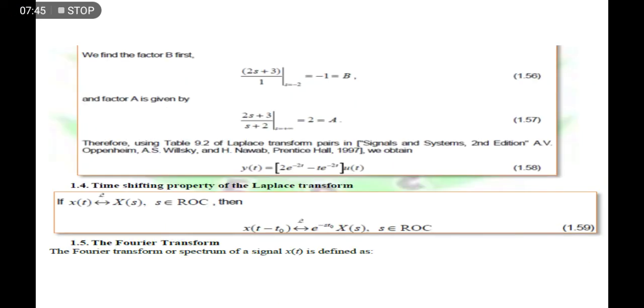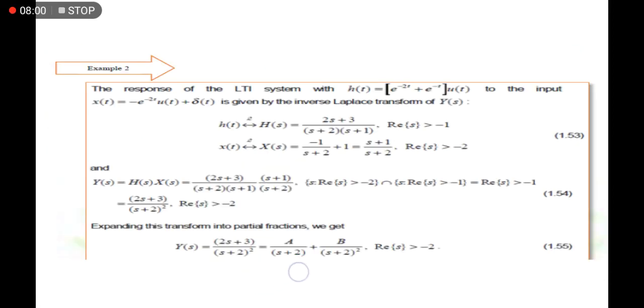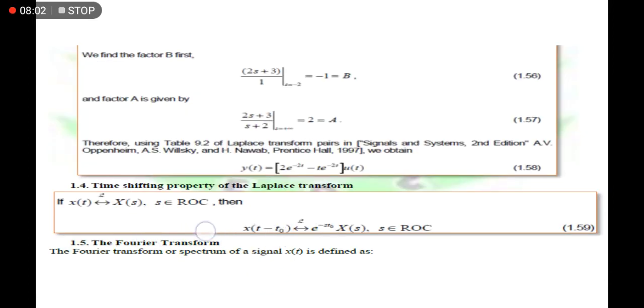Now we have the time shifting property of the Laplace transform. So if we have a function of shifted time, for example, x of t minus t sub o, it means that the time function x of t is shifted by an amount of t sub o in time.